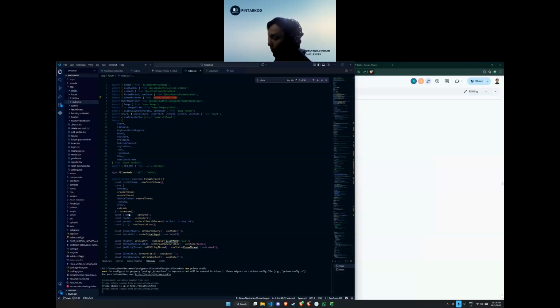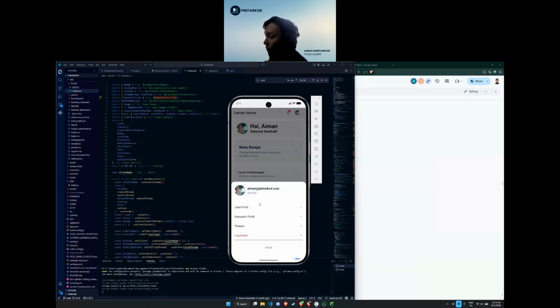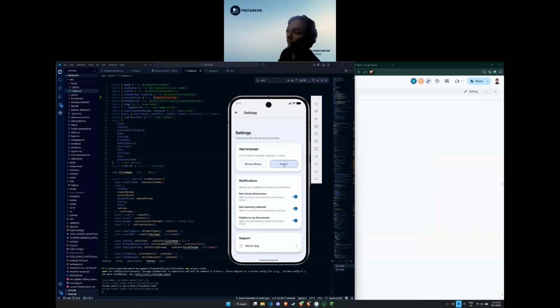The extra effort is the system i18n function, which is this part, i18n. This is the dual system function, a dual bahasa function, which is in the setting. We change the app into English